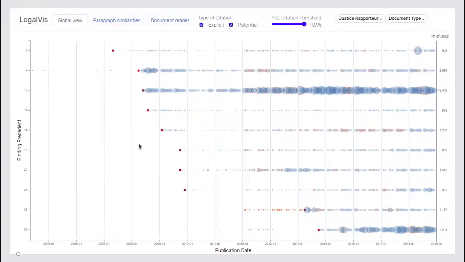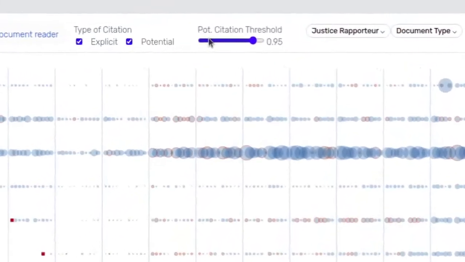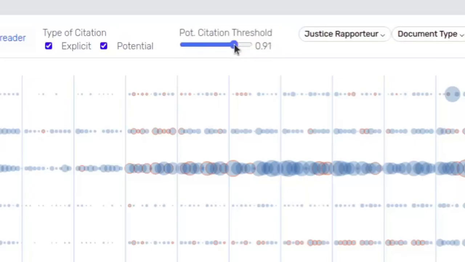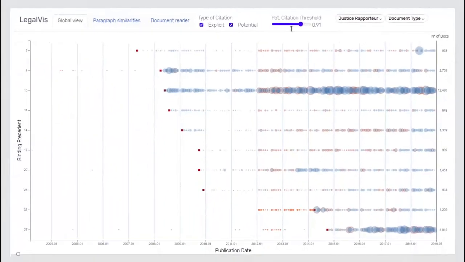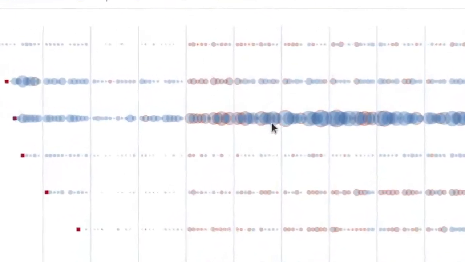It is known that sometimes justices may also refer to a binding precedent X as binding entry number X of the precedent. It was not considered when labeling the documents, so documents adopting this terminology were marked as not having explicit citations, and it can be used as ground truth to validate the quality of the identification process. For example, when adopting the potential citation threshold equal to 0.921, we can see that there are potential citations to BP10 in September 2013.